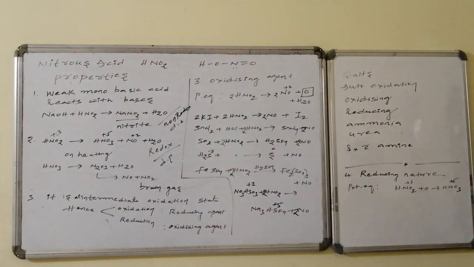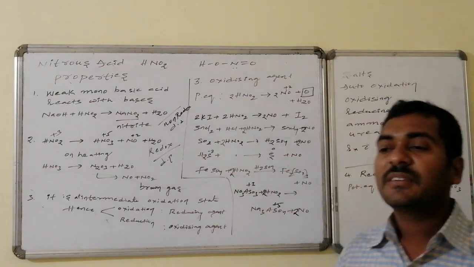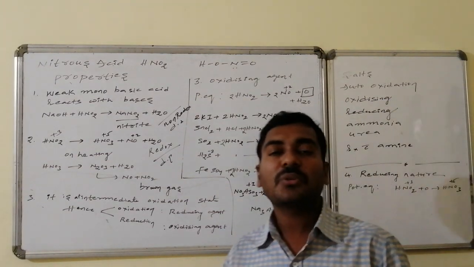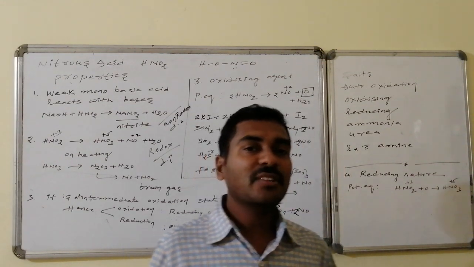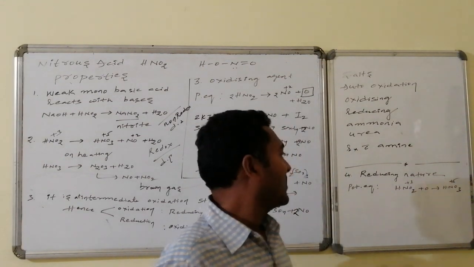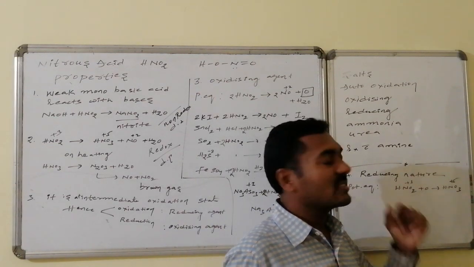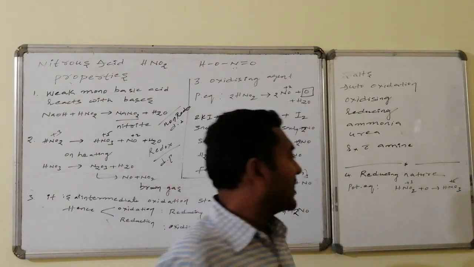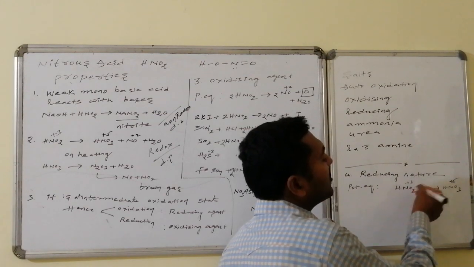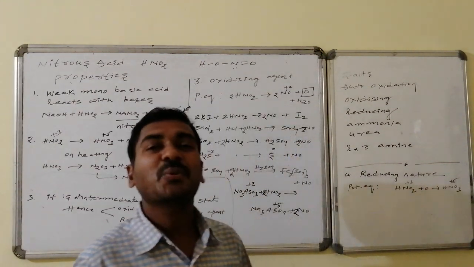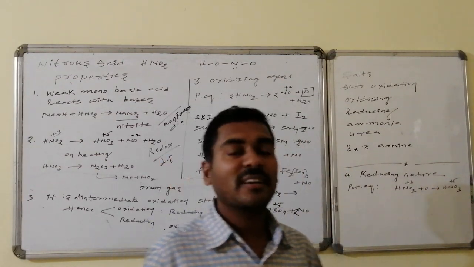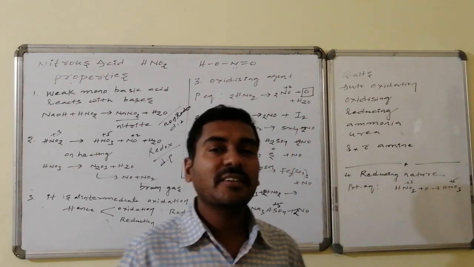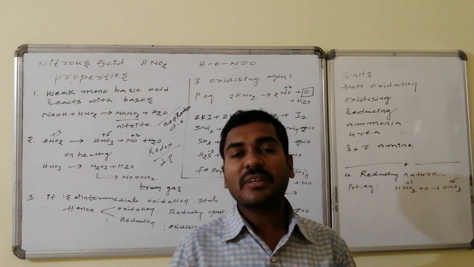Similarly, it is also acting as a reducing agent. Reducing agent implies it undergoes oxidation. The oxidation product for HNO2 when it is acting as a reducing agent is HNO3. Whereas if I write the potential equation in terms of oxygen, that is HNO2 after taking nascent oxygen is converted to HNO3. Thus each nitrogen of HNO2 is losing how many electrons? 2 electrons it is losing. Gaining 1 oxygen implies what? Losing of 2 electrons. In that way there are reactions related to the reducing agent properties of HNO2.